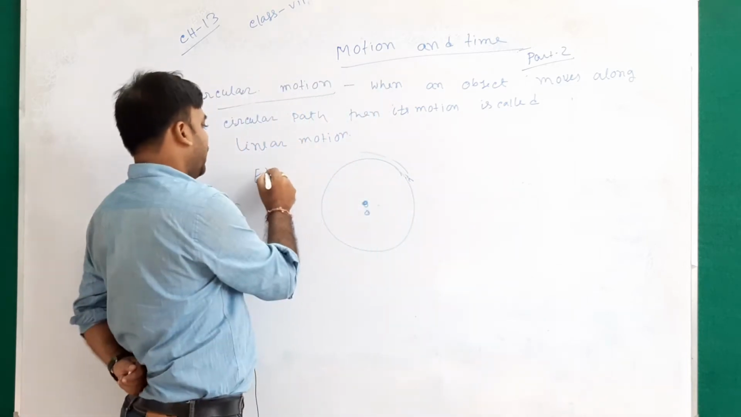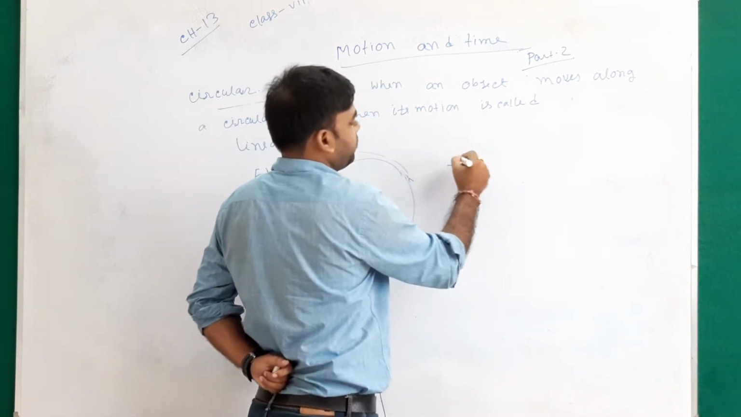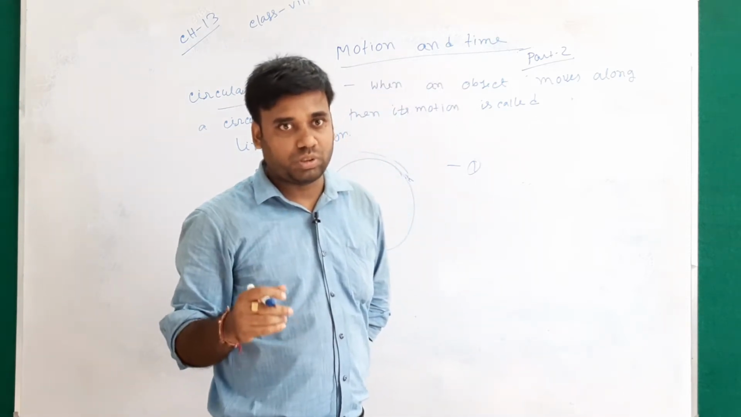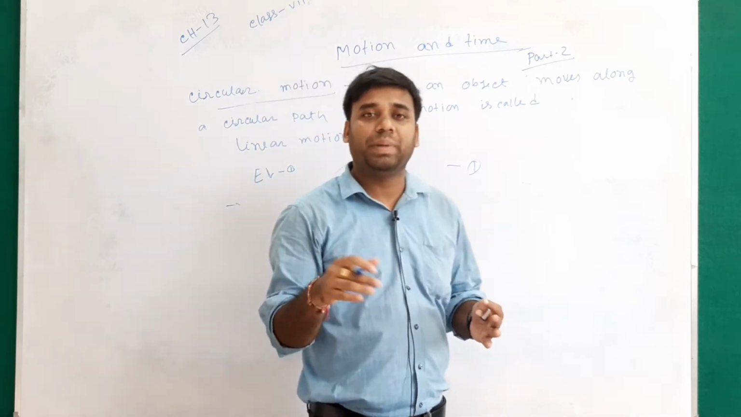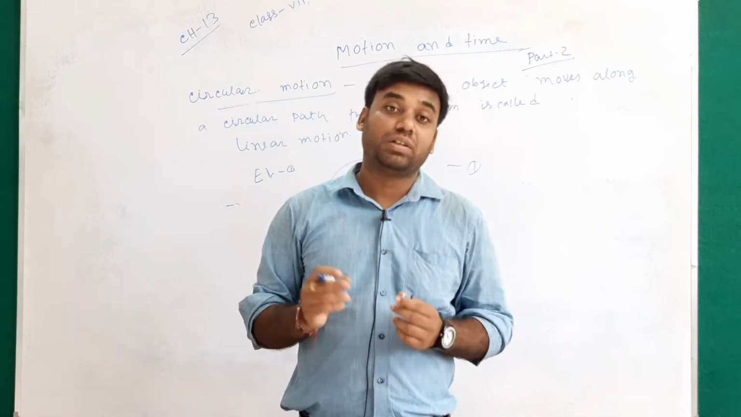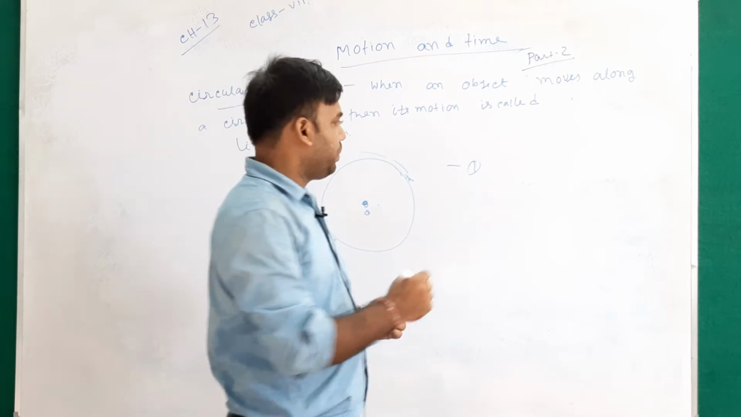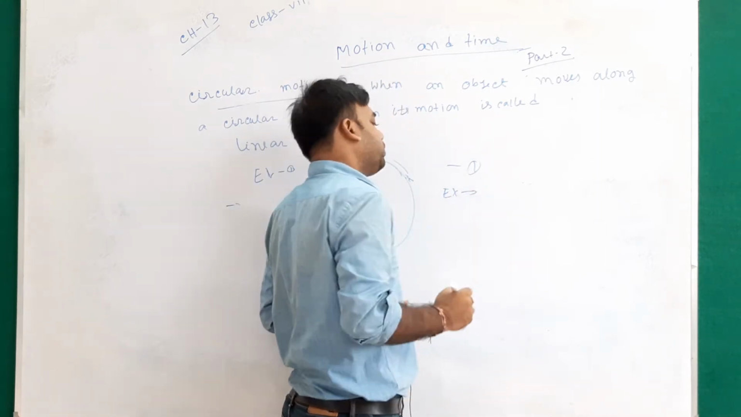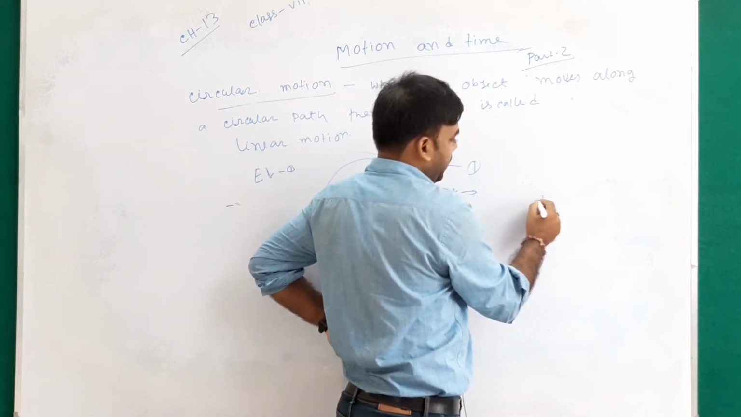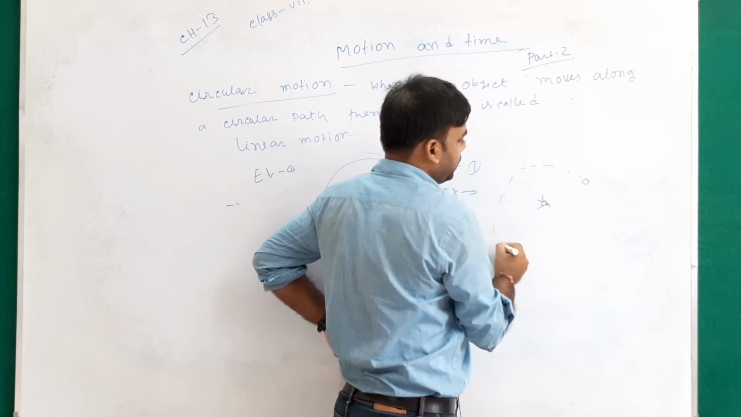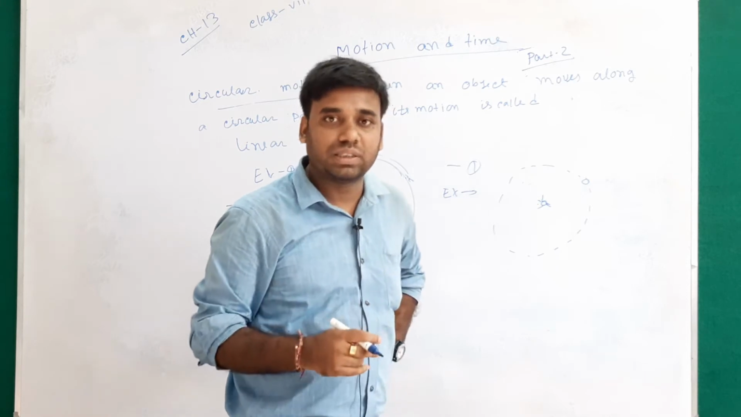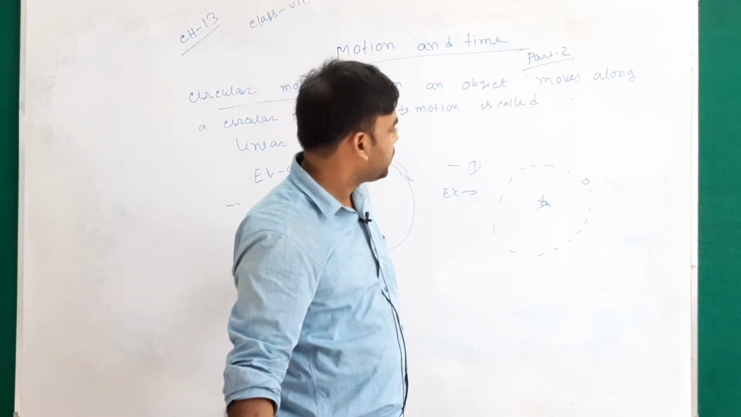Another example, example 2: the motion of a child playing on a merry-go-round. When students or children are playing on a merry-go-round, the motion of the child is circular motion. Another example, number 3, is very familiar to us: the motion of the earth. With the sun at the center, the earth is moving along this way. That motion of the earth is circular motion. So that is circular motion.